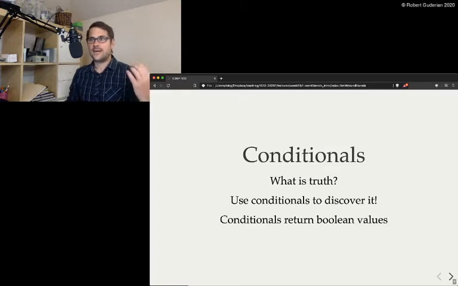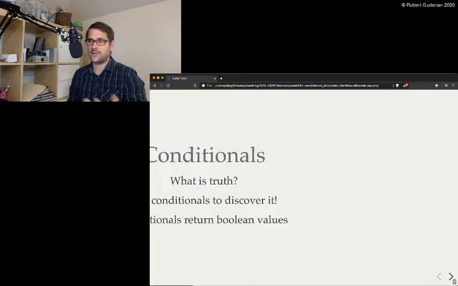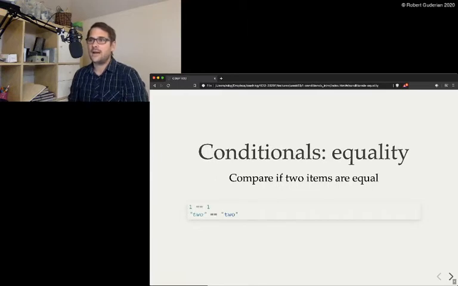So conditional statements will return us some Boolean values, true and false. This lecture is somewhat abstract in the fact that we're just seeing what is true and how to calculate true and false. And then next class we'll get into if and using these conditionals. So how do we create these in code? How do we do comparisons?